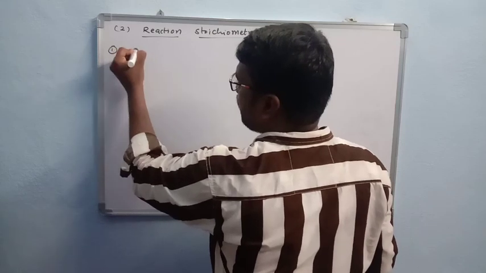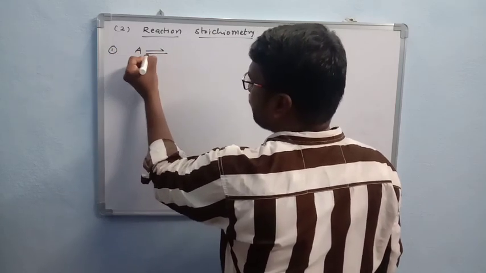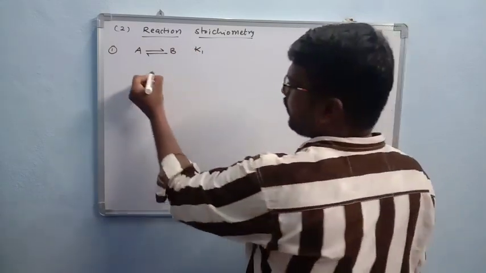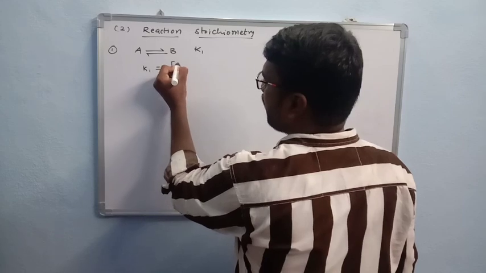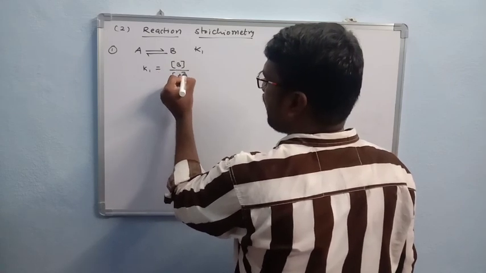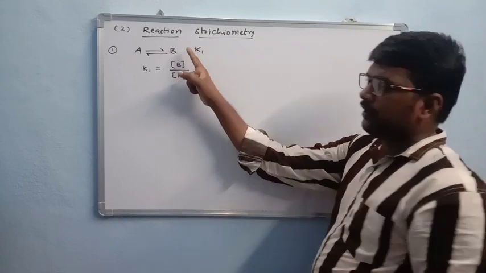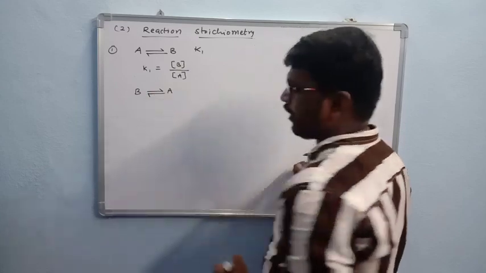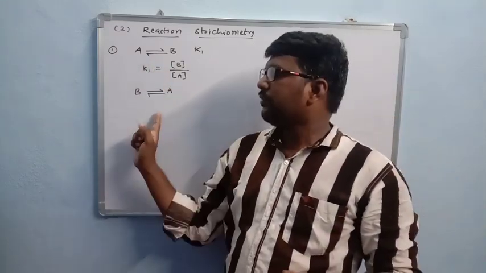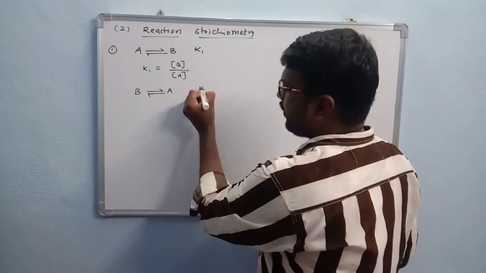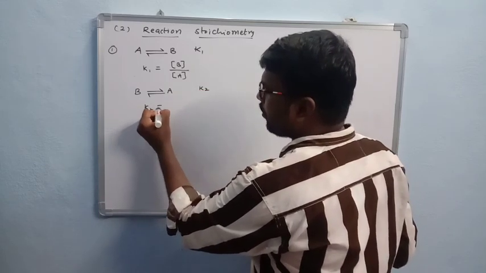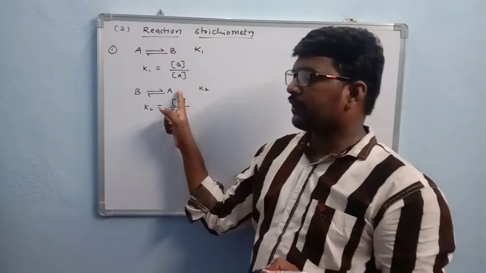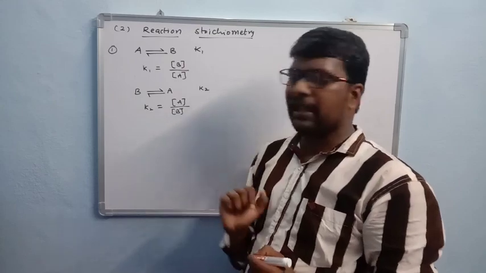First I take an example, you see all of you. A gives B. Here the equilibrium constant is taken as K1. So K1 is equal to product concentration by reactant concentration for this reaction. Now I take the reaction like this: B gives A. When you see these two reactions, here A is the product. It is taken as K2. So now K2 is equal to product concentration by reactant concentration. Here the product is A.